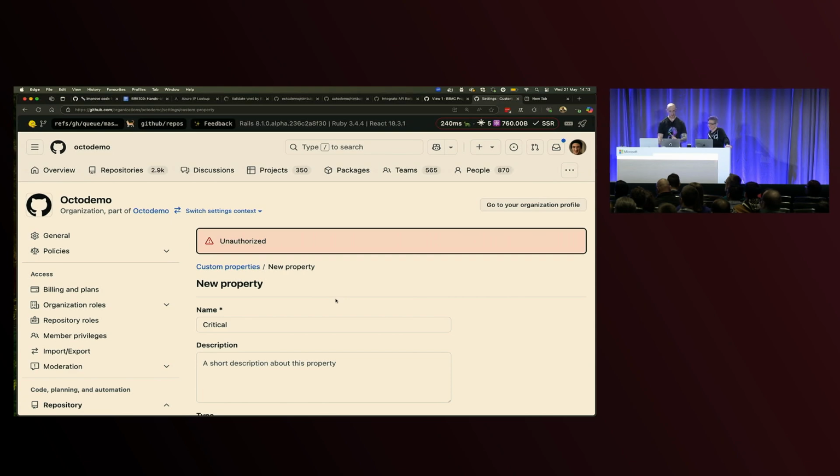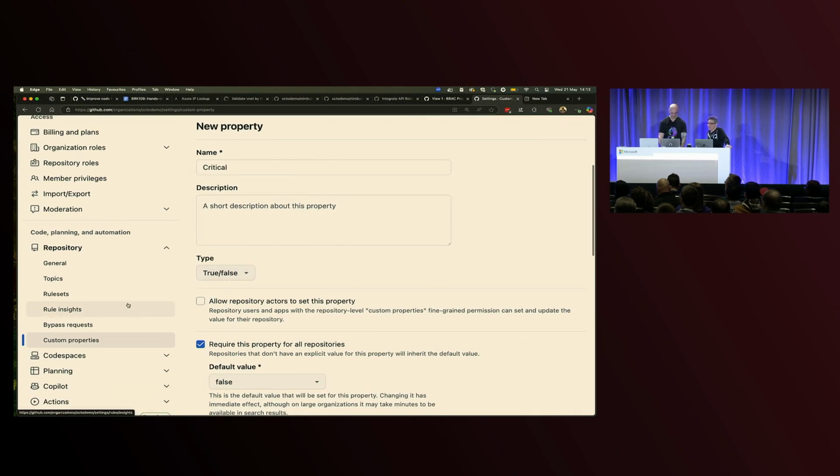Or not, because I don't have my passkey with me. Didn't think of that. That's another thing.